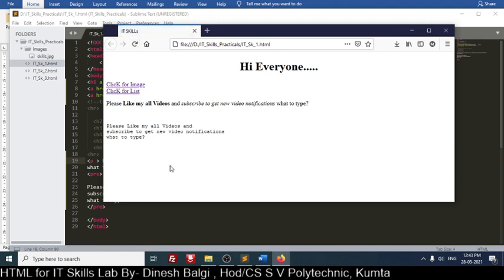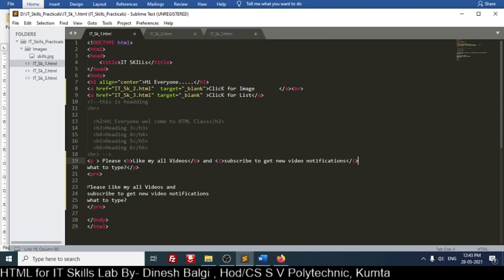Now what I want to make is this bold. So one more tag we can use, that is strong. I am using these tags within the tag. I will close it, strong.